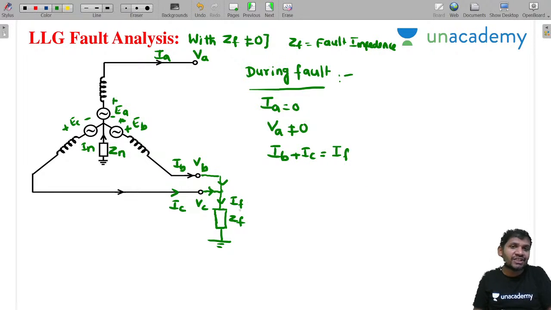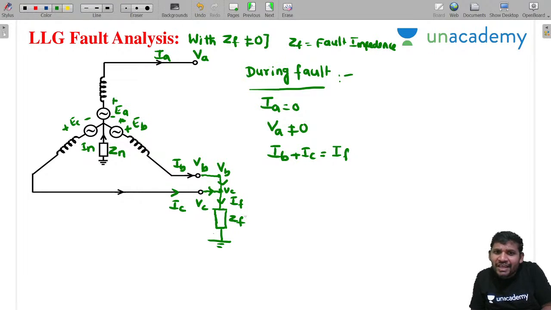But now it changes. In the previous case, what was at this node? VB and VC at the same node. But now IF into ZF drops. In the previous case, VB equals VC equals 0, but here it's not 0.